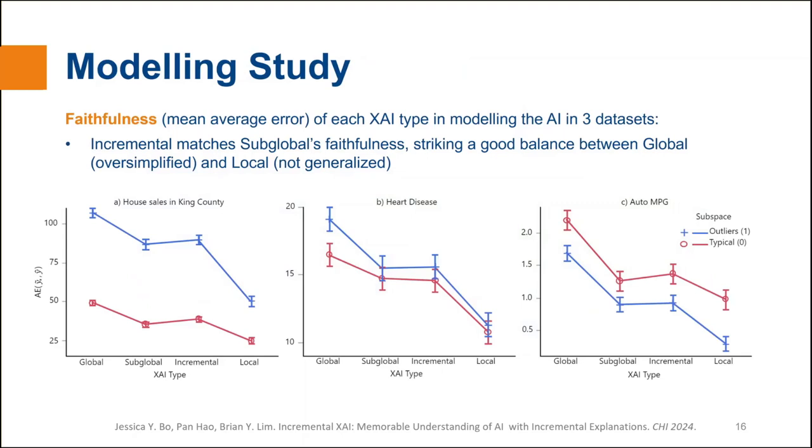In the modeling study, faithfulness is measured as the mean average error for each XAI and reported separately for the typical subspace in red and the outlier subspace in blue. For generalizability, we conduct the analysis across 3 datasets: housing price prediction, heart disease risk estimation, and auto MPG estimation. Across all datasets, incremental and subglobal achieve similar levels of faithfulness, striking a balance between global, which is much worse, and local, which is better. And what about memorability and comprehension? We conduct the user studies next.